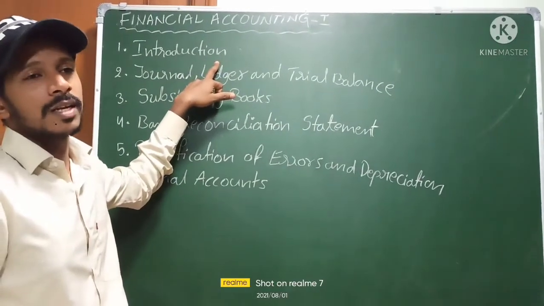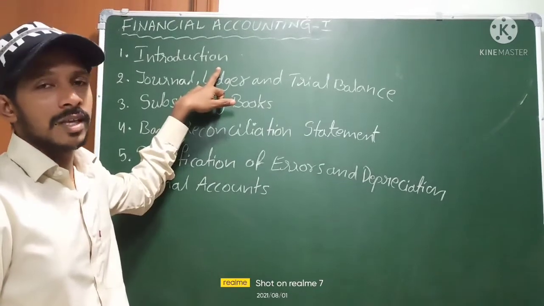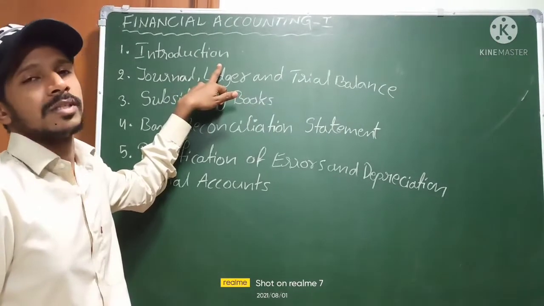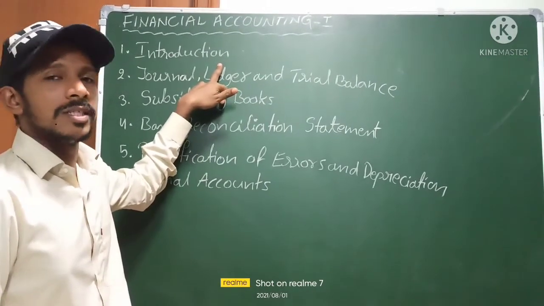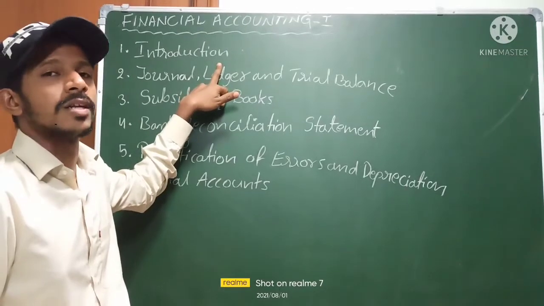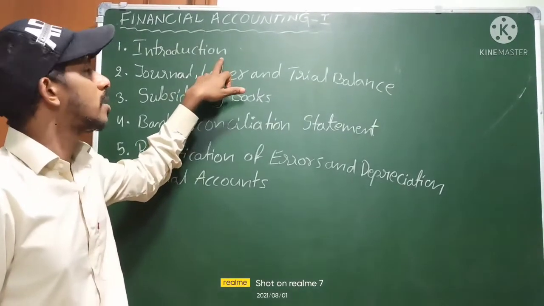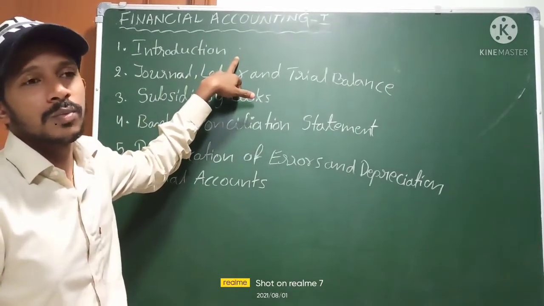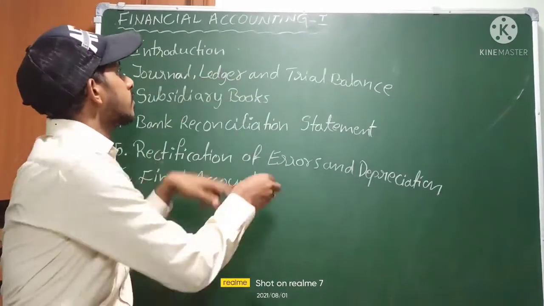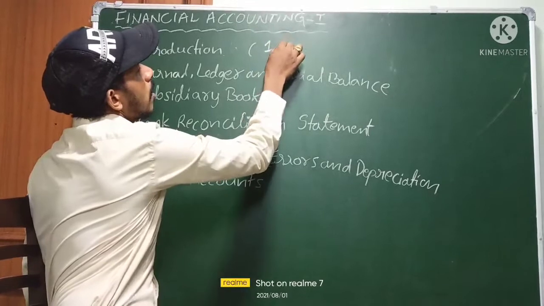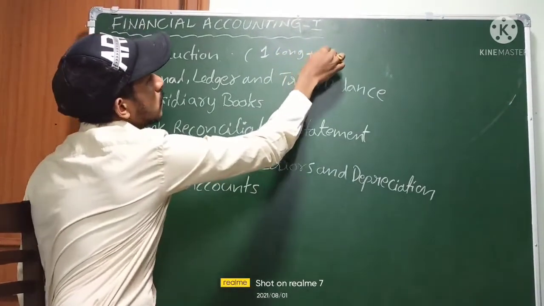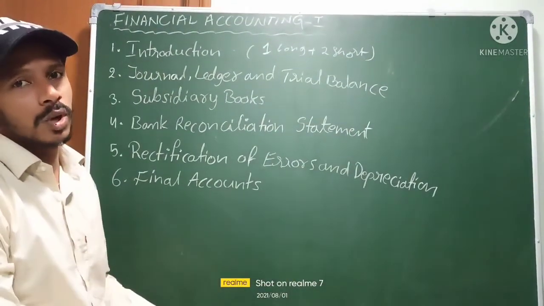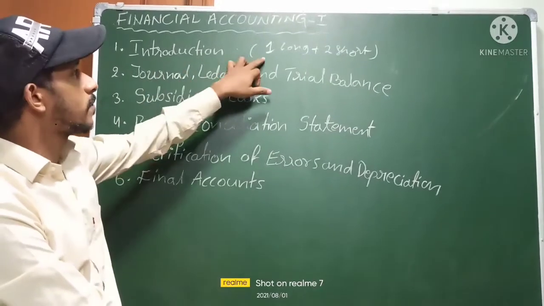From the introduction, everything is theory, completely theory. It covers what is accounting, the accounting cycle, accounting process, accounting principles, concepts and conventions, accounting standards, and advantages and disadvantages of financial accounting. All these topics are covered in the introduction, and in this chapter you are going to get one long and two short questions, from theory only.